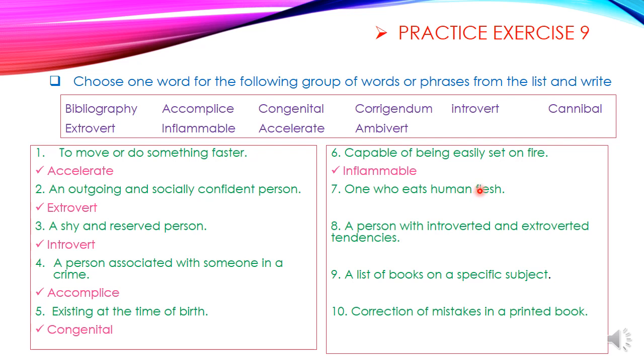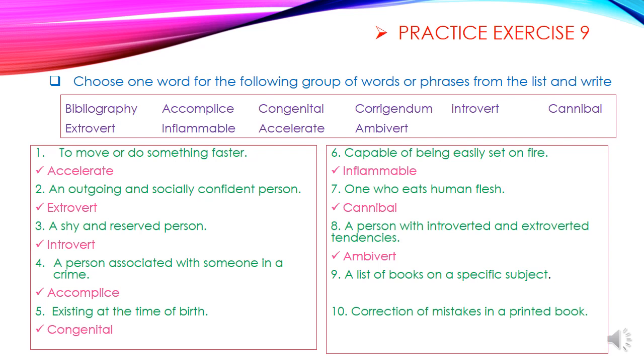A person who eats human flesh. Cannibal. Number 8. A person with introverted and extroverted tendencies. Children, you have already learned who is an introvert and who is an extrovert. A person having both characters, we can call him an ambivert.